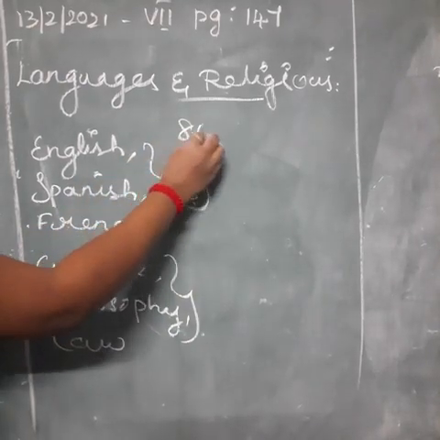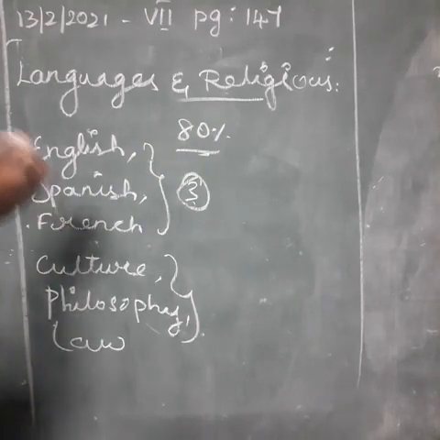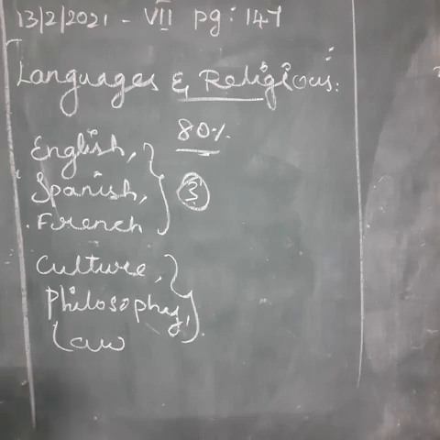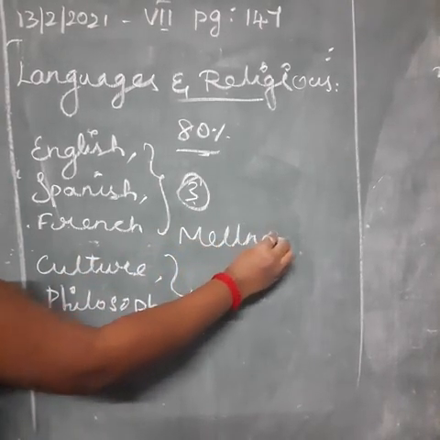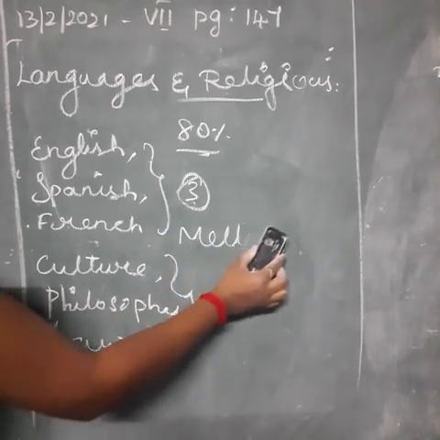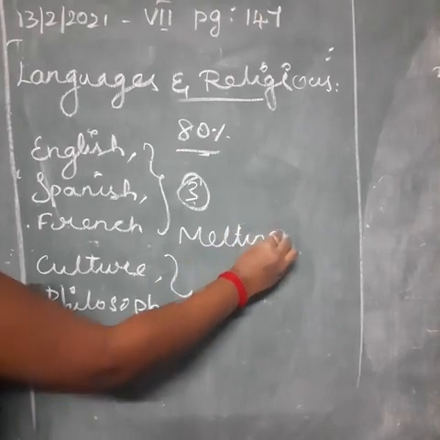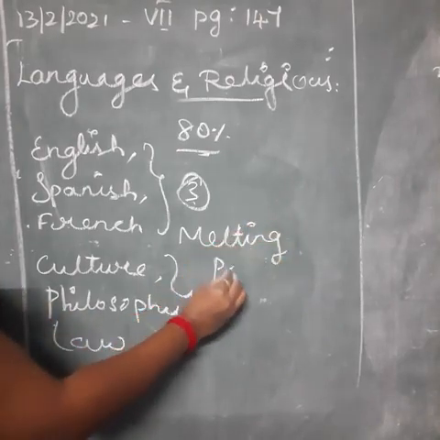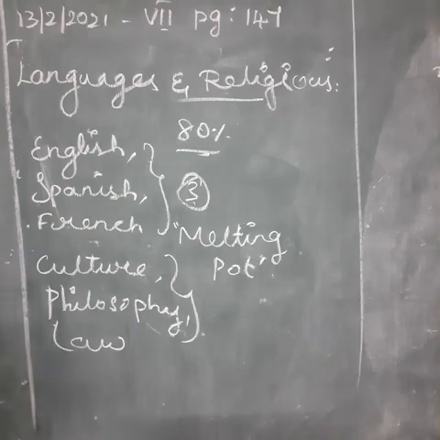The US of America is also known as the melting pot. Okay, do you understand? This is about the language and religion of North America.